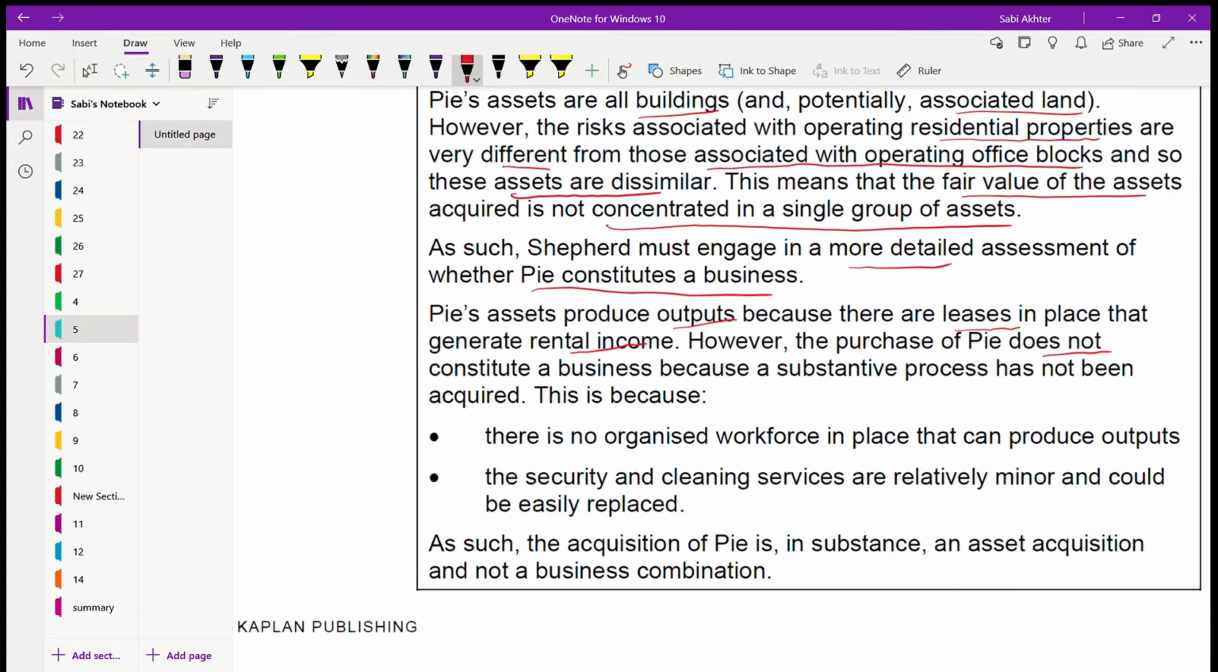However, the purchase of Pie does not constitute a business. Why? Because a substantive process has not been acquired. The process that you have acquired should be substantive for it to be a business. If it's not substantive, it's not a business. Like in this. This is because we have been told that there is no employee, so there is no organized workforce in place that can produce the output. Number one, because for it to be a business, you need substantive process, like you need organized workforce, employees, but here you don't have it.